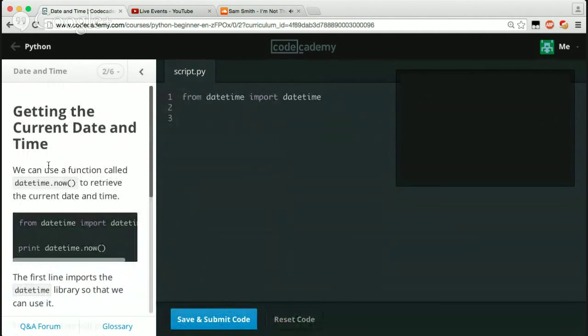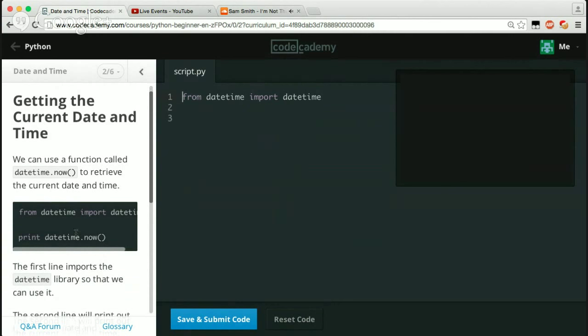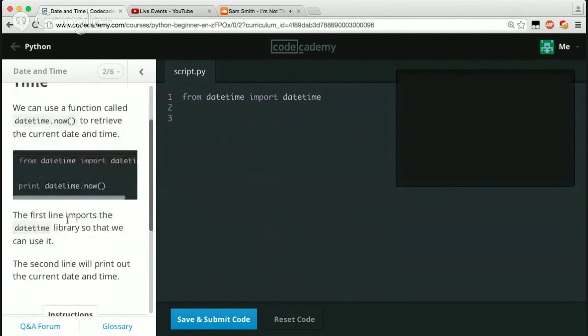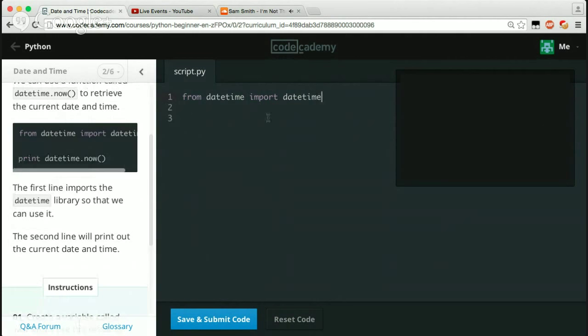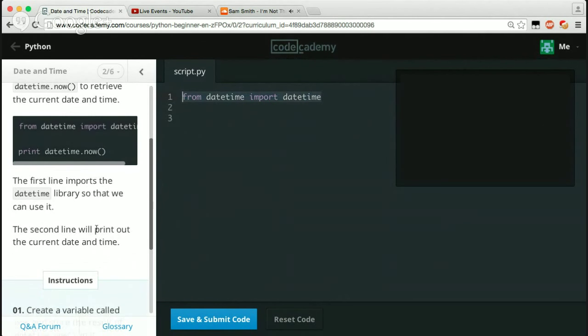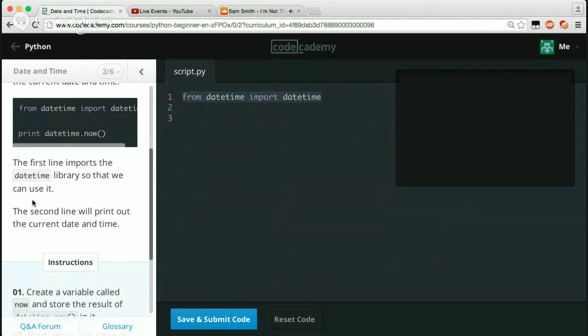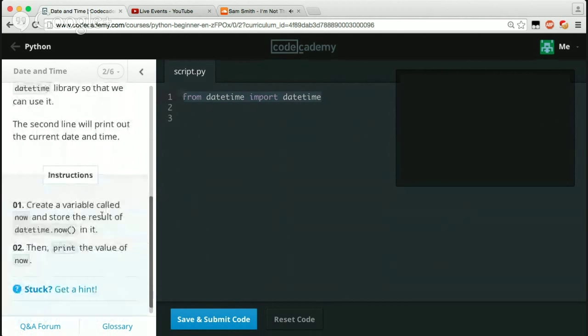Getting the current date and time. We can use a function called datetime.now to retrieve the current date and time. From datetime import datetime, print datetime.now. The first line imports the datetime library so that we can use it. So it's pretty much saying from the datetime library, import the datetime library, I guess. Or the datetime class. I'm not really sure what it's importing, but we're just importing the datetime library. The second one will print out the current date and time. Create a variable called now, then store the result of datetime.now in it. Then print the value of now.